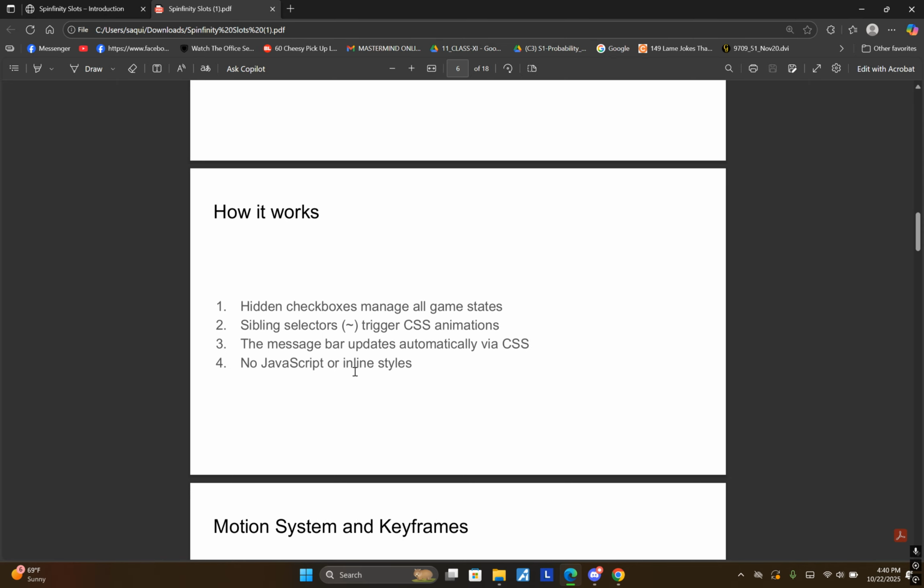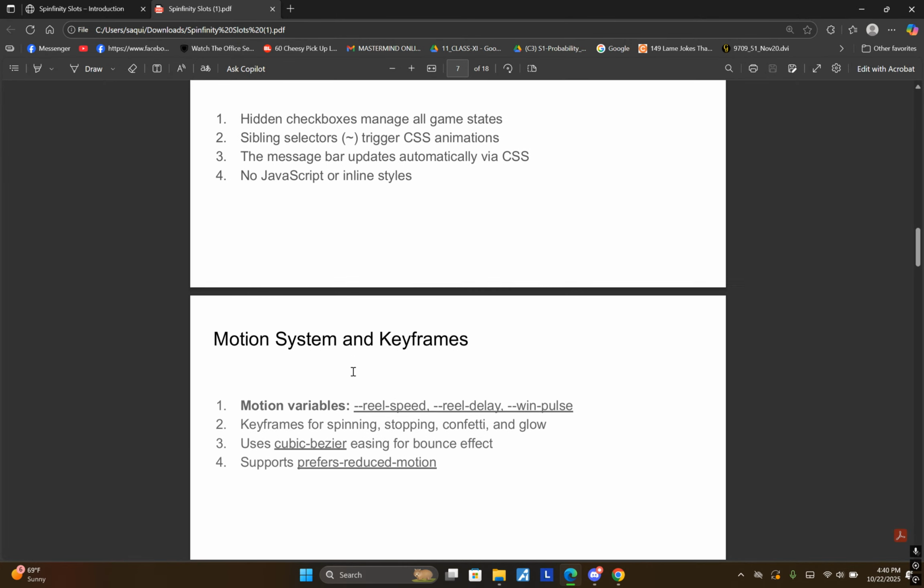So our demo sequence follows a rigged, realistic pattern just like most slot machines in real life. The first spin always lands on a loss, the second one also loses, and the third finally gives you a win. We did this to show all motion states: the spin, the staggered stop, the losing feedback, and then the full win celebration with glow and confetti.